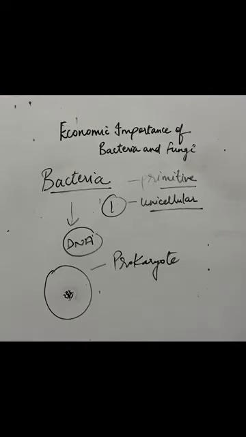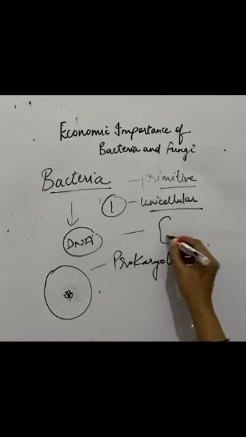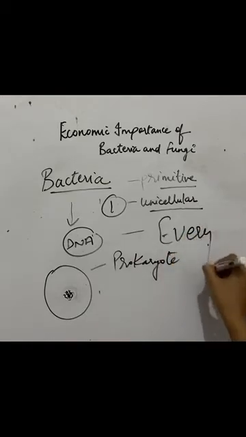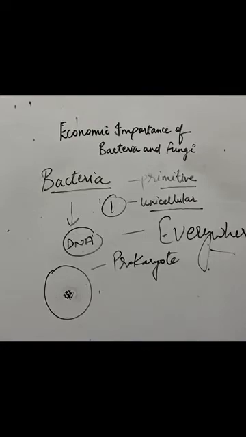Alright. Talking about where bacteria is present, bacteria is present almost everywhere. If you talk about air, water, soil, and food, inside living organisms, on living organisms, they are practically present everywhere. In fact, we don't know how many bacteria are present right now on your body, on your skin, on your hands.